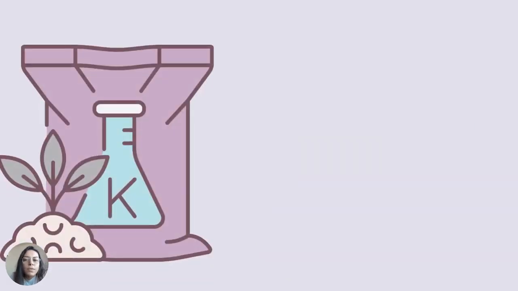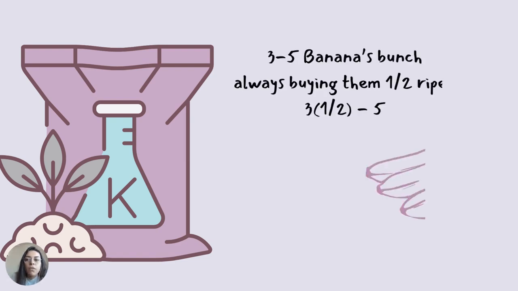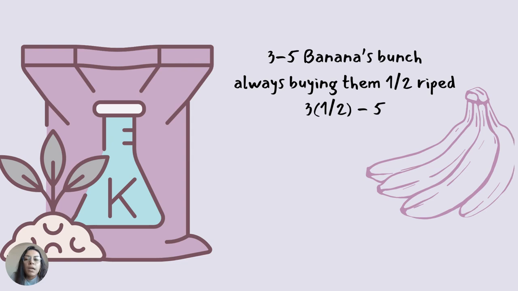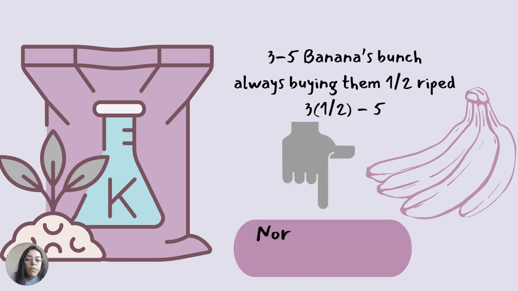Then what about potassium? Potassium's main role in the body is to help maintain normal levels of fluid inside our cells. Potassium also helps muscles to contract and supports normal blood pressure. A vital source of potassium is banana. So remember the normal value with the help of banana. Usually we buy 3 to 5 bananas in a bunch, of which half are ripe so we can eat. So the normal value for potassium is 3.5 to 5 mEq per liter.